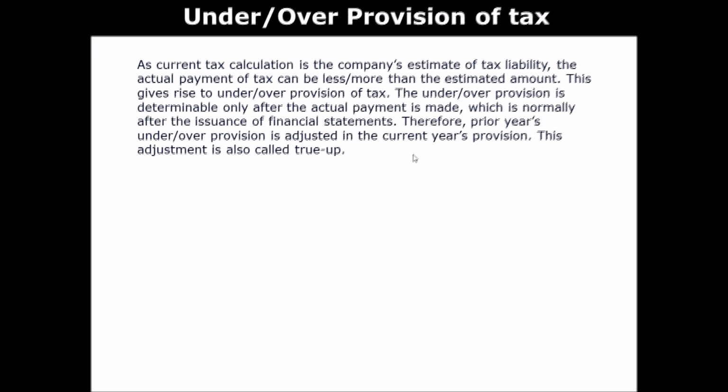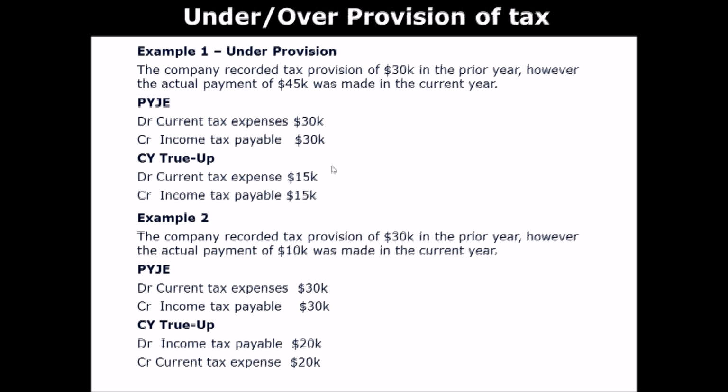So this gives rise to the possibility of under or over provision. Okay, so the under or over provision is determinable only after the actual payment is made, right? Because only when the payment is made, we can become certain as to how much we actually owed to ATO or to the tax office, which is normally after the issuance of financial statements. Therefore, prior year's under or over provision is adjusted in the current year's provision because we can't go back and adjust. So we put through an adjustment in the current year. This adjustment is called true up. All right.